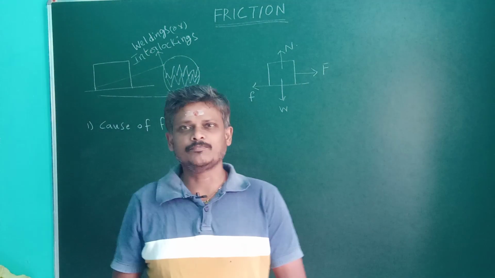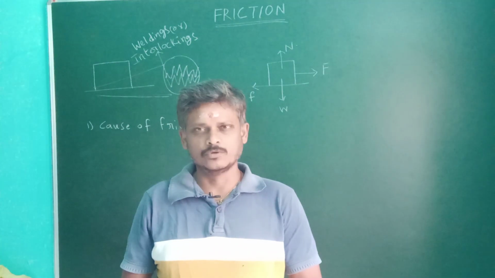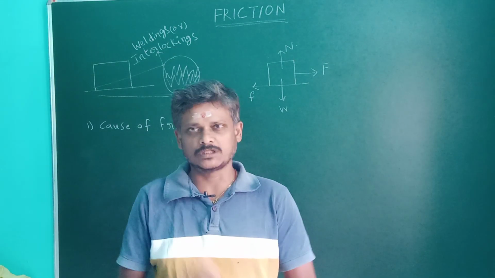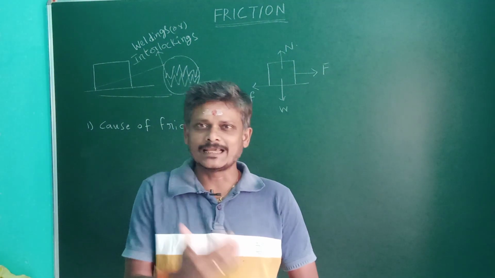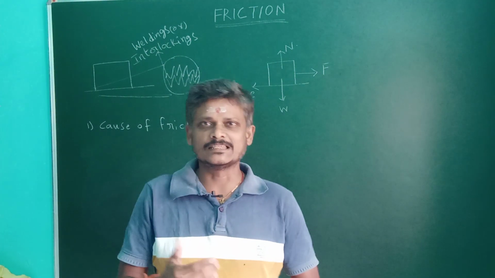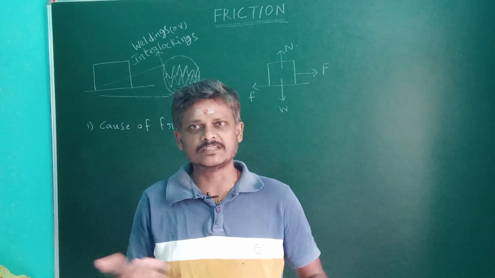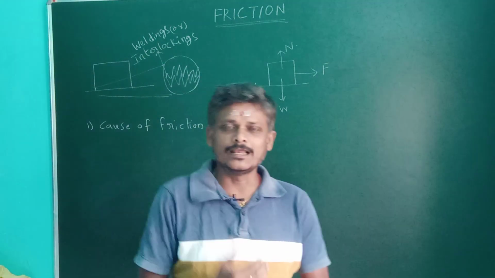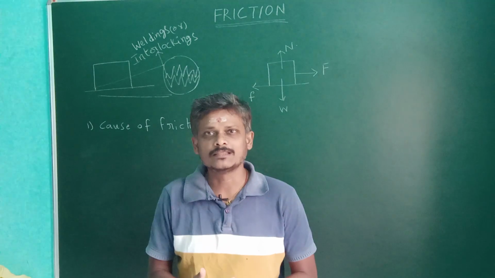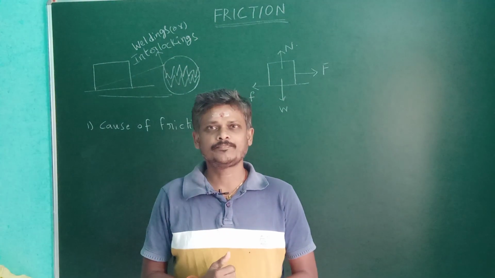Suppose you are walking. What is the direction of frictional force? Is it in the direction of motion or is it in opposite direction of motion? When you are pedaling a cycle, what is the direction of friction on both the wheels? Is it in the same direction or is it in opposite directions? When you stop pedaling, what is the direction of friction and on which wheel the direction of friction changes?